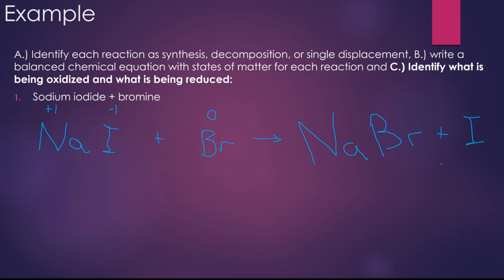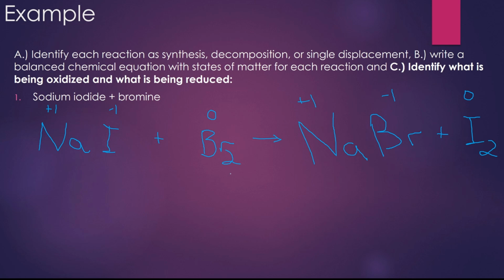Let's go ahead and balance for charge again first. Sodium, nothing's happened there. It's still a positive 1. Bromine, again being a halogen, is going to be negative 1. So no need for any subscripts here. 1 and 1 going to cancel out. Iodine is now by himself, so he is our 0. Okay, we don't need any subscripts on the compounds. How about the individual elements? Is bromine a diatomic? Yes, he is. Is iodine a diatomic? Yes, he is. All right. There are our correct subscripts.